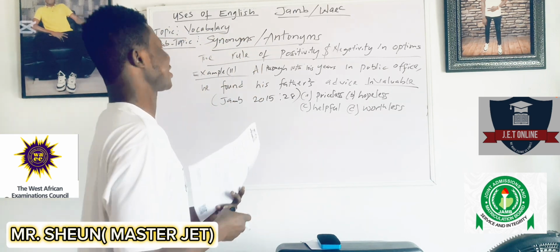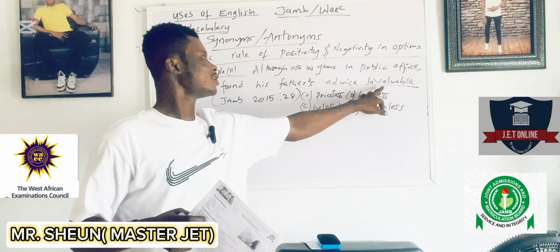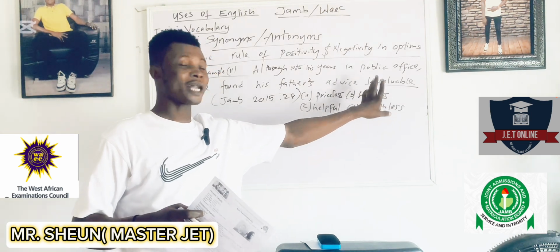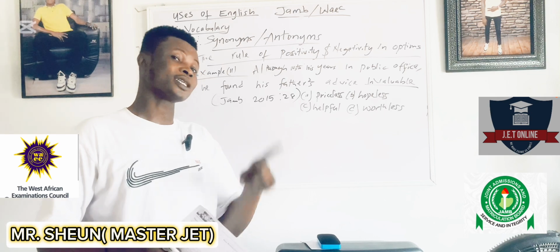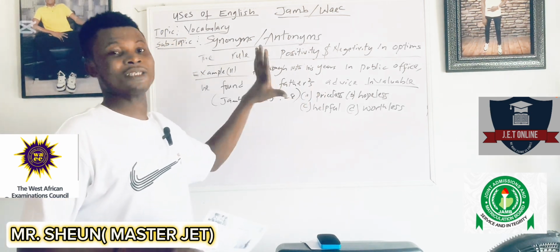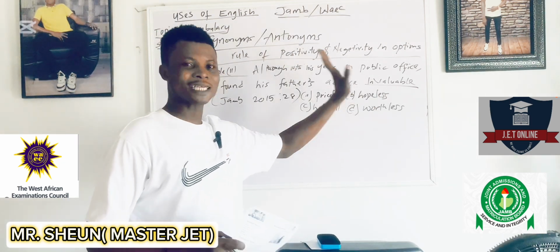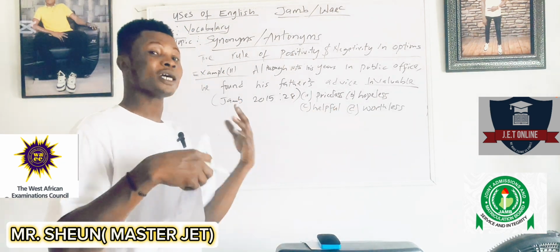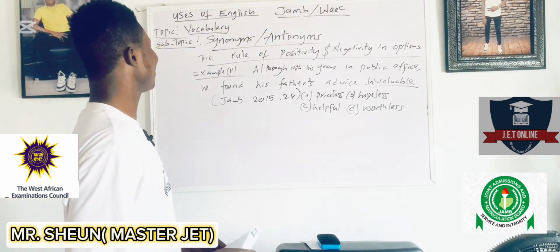Now let's look at this question. Let's say we don't have or know the dictionary meaning of this underlined word. I told us that number 1 thing is knowing the dictionary meaning of your underlined word. Then number 2, using your sentence meaning. That is, can your sentence give you a clue to the underlined word? Let's assume we don't know the meaning. Now, the sentence, can it give us a clue?